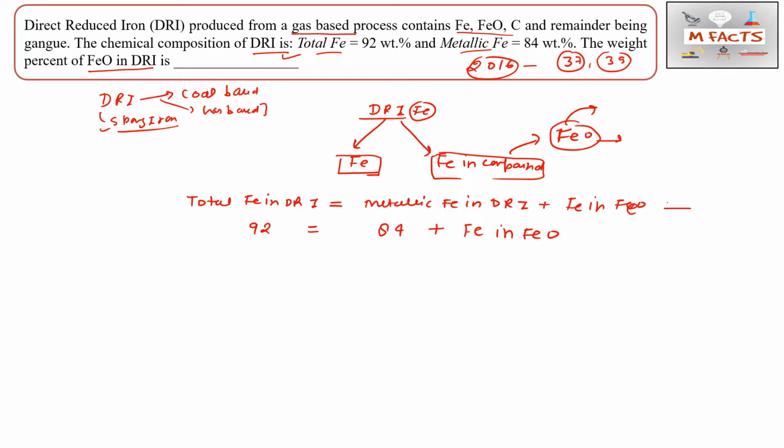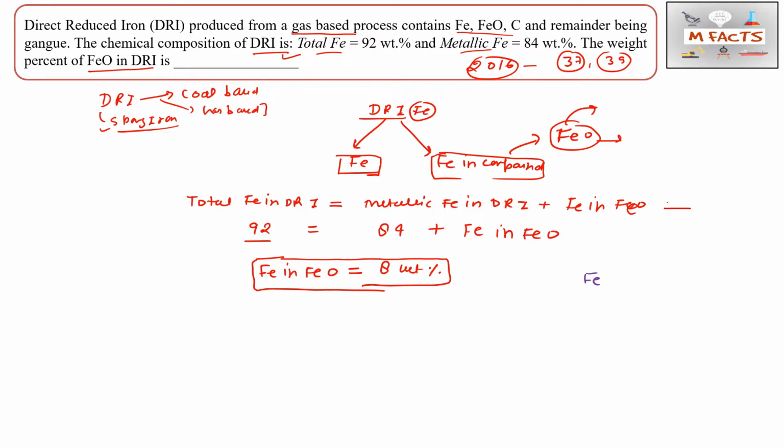Okay, so from here what we can calculate is Fe in FeO, like that: 92 minus 84. So this will come to 8 weight percent. Okay, so this is the first part we have done, and this is 8% Fe in FeO. But we need to calculate the weight percent of FeO. So we know a simple equation of mole balance.